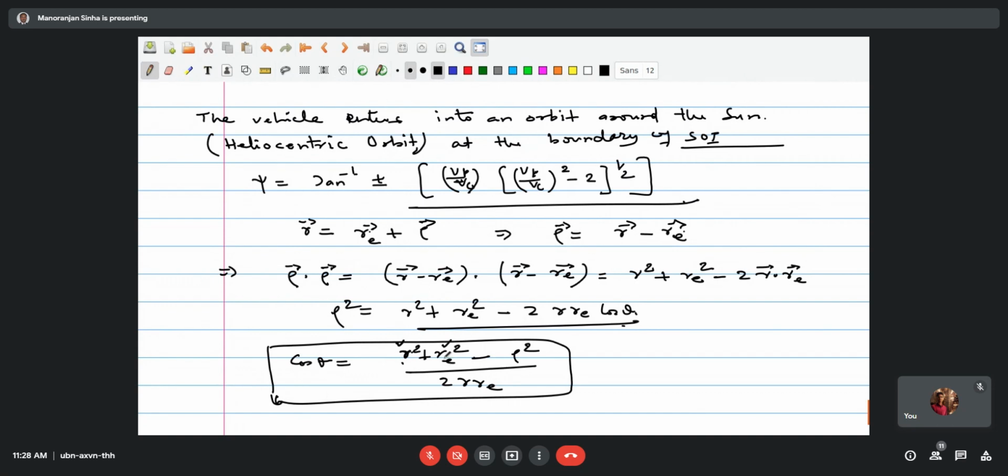This is the distance of the earth from the sun. Rho, this quantity is known. This quantity is known. This is known. The only thing you need to know is this R in order to calculate this theta.